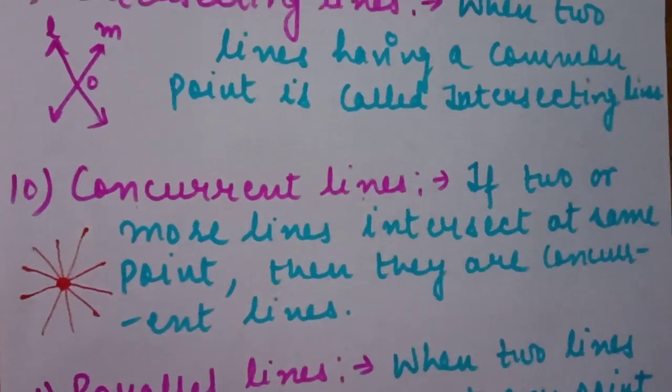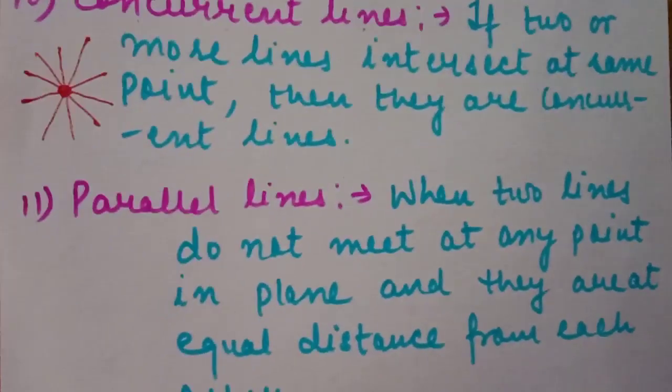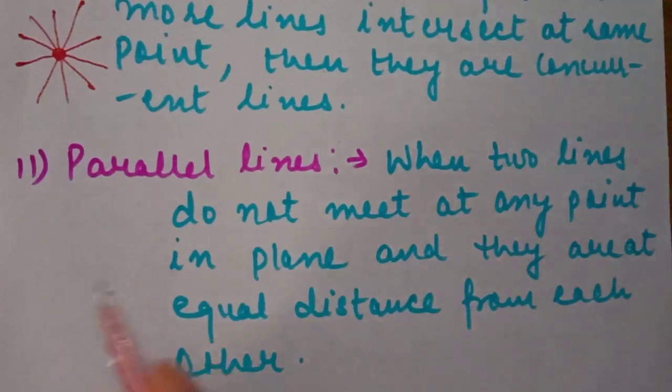Next one, and today's last definition, is parallel lines. When two lines do not meet at any point in a plane and they are at equal distance from each other, we call them parallel lines.